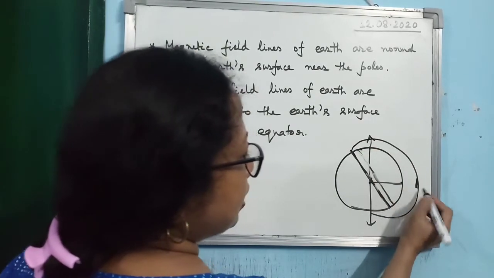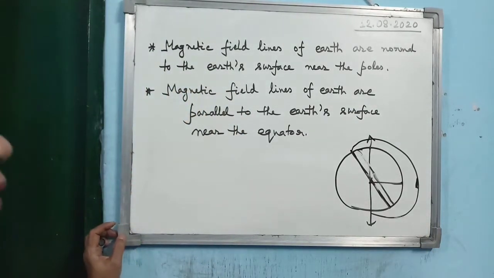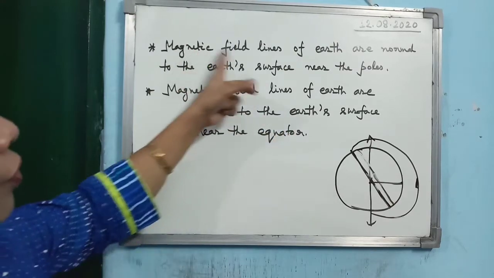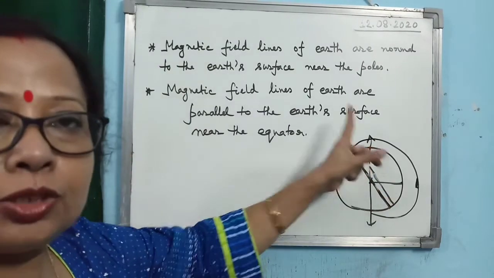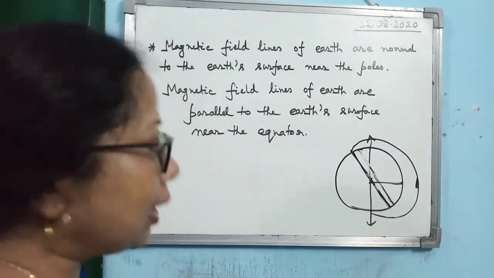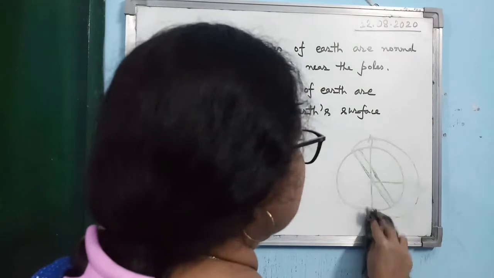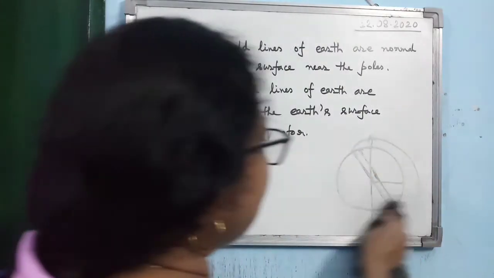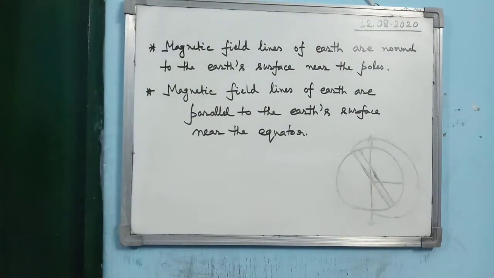Near the equator, the magnetic field lines become parallel, and near the poles they become perpendicular. Means if you set a magnetic needle at the pole, it will set itself perpendicular to the Earth's surface, whereas if you set a magnetic needle near the equator, it will set itself parallel to the equator. Alright, this is the basic concept.